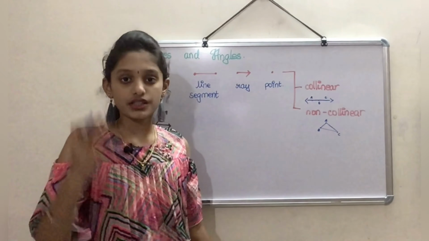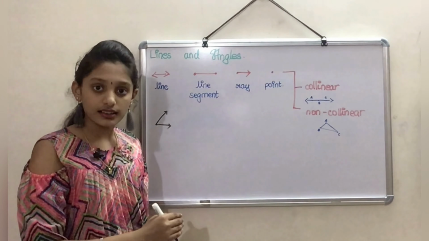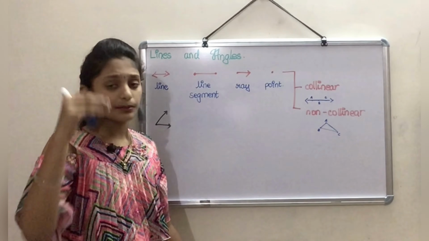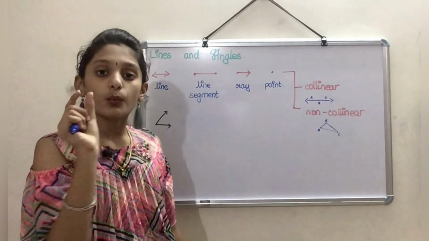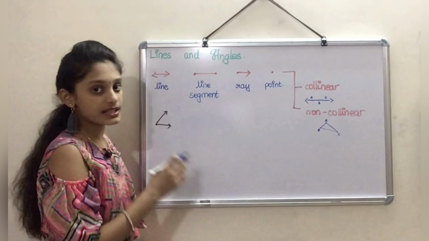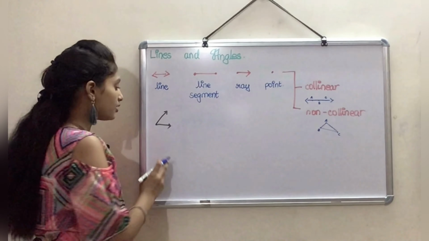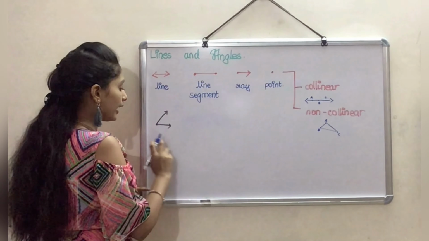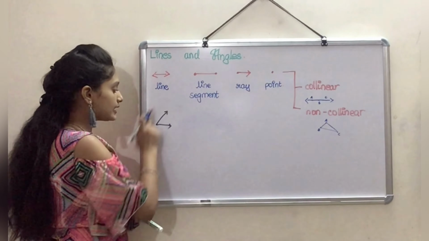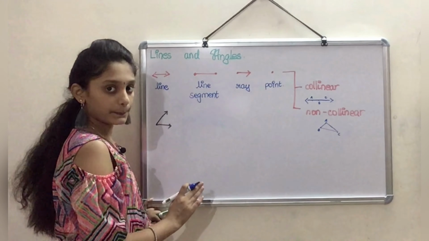It just moves on continuously. In an angle, the end points of the rays meet at a particular point, and it forms an angle. So 2 rays are there, their endpoints meet at a particular spot, right? So this figure is called an angle.